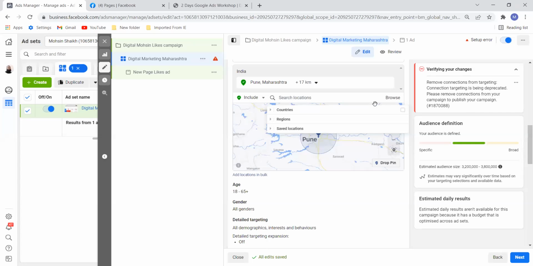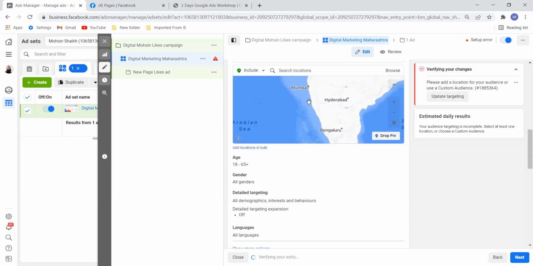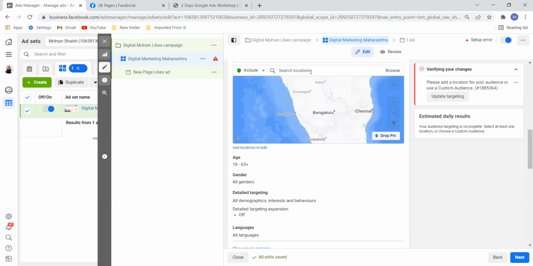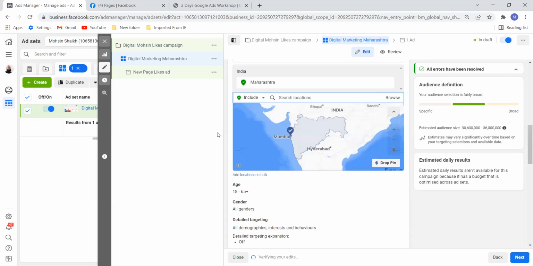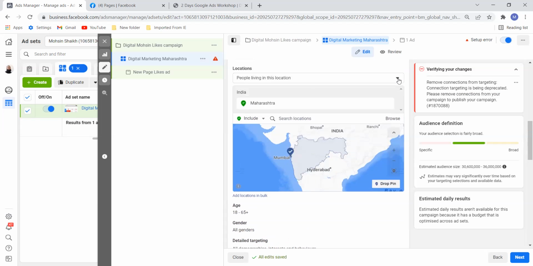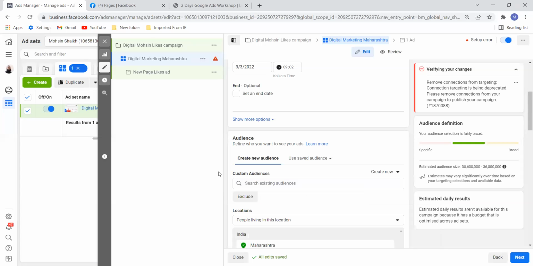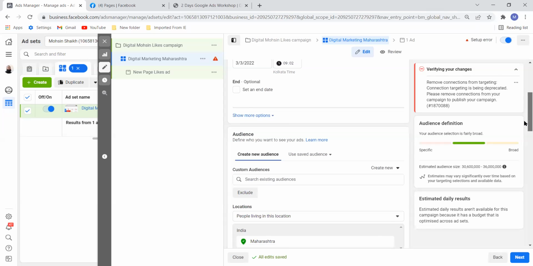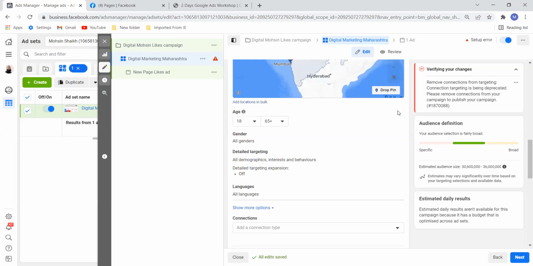All right, because I think we have already done this in Google. That is the reason. All right. So let me delete this. Okay, let me take only Maharashtra. All right. And then age limit, go in edit.